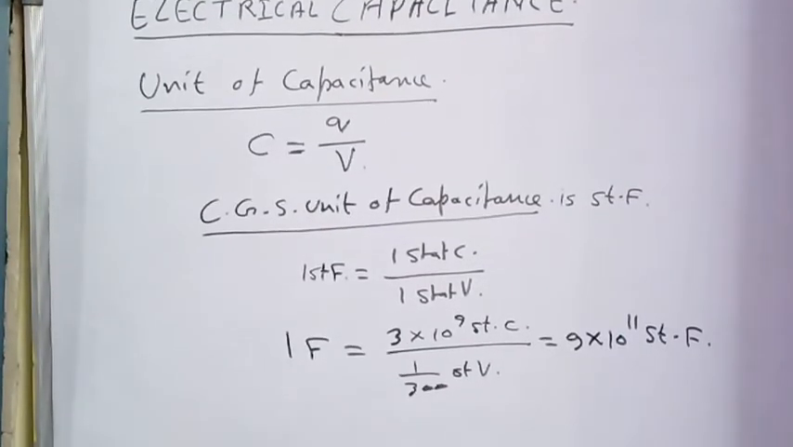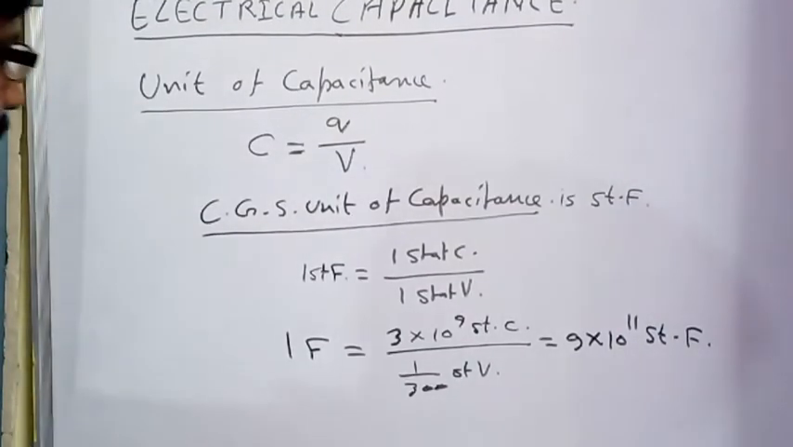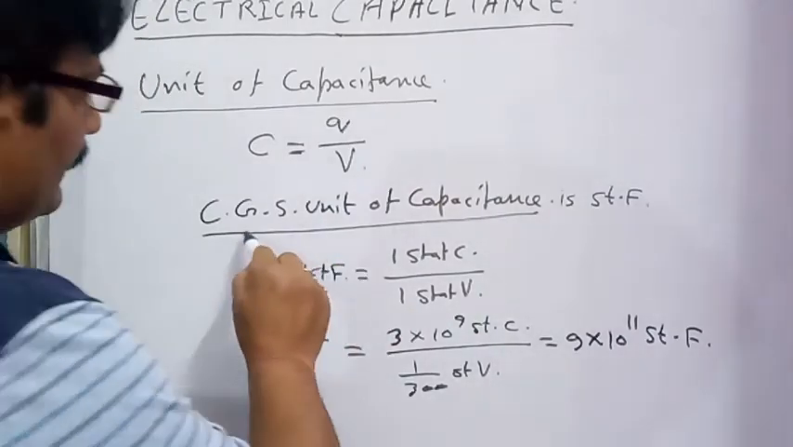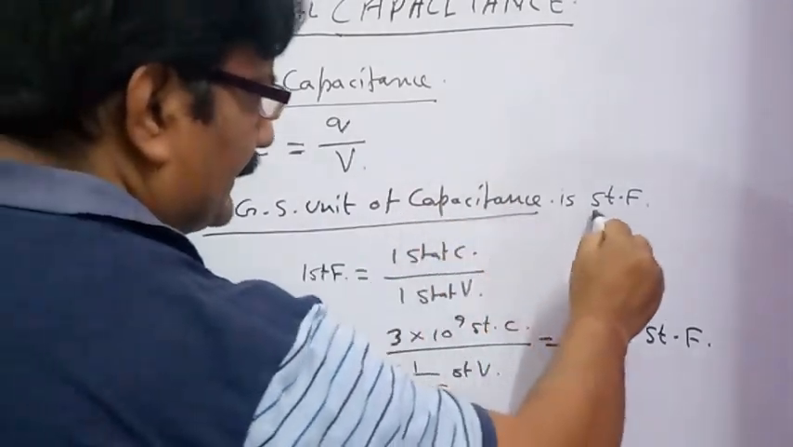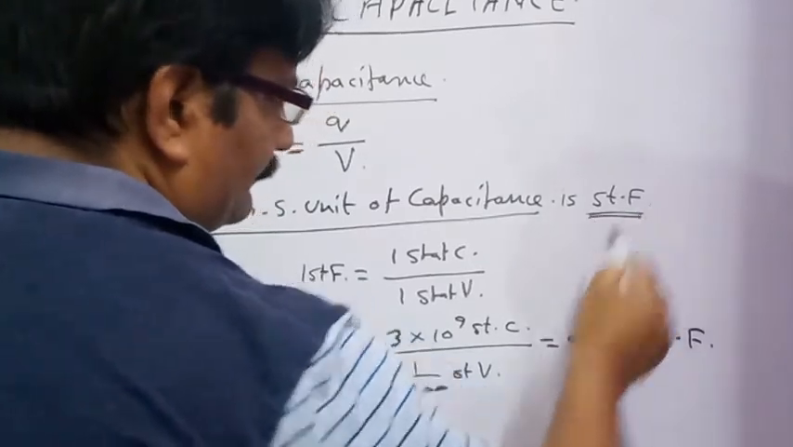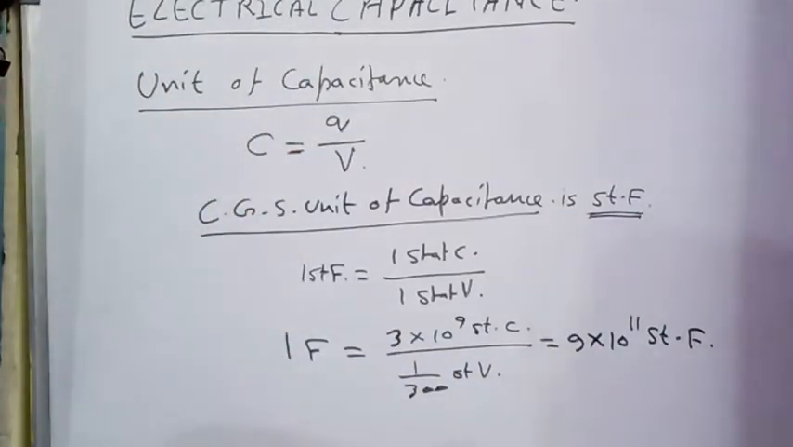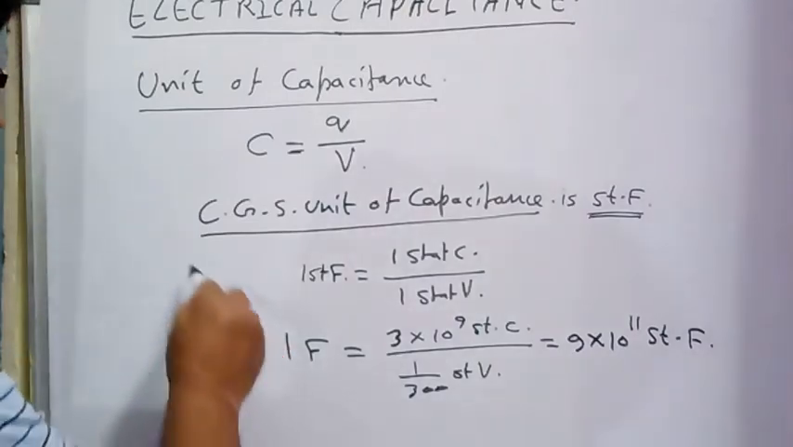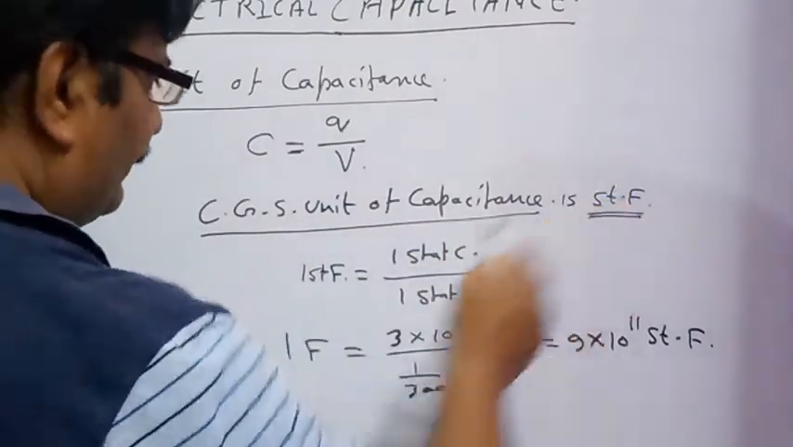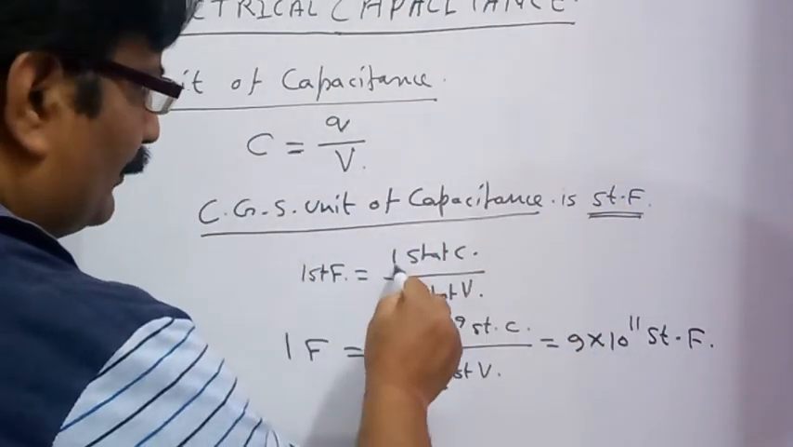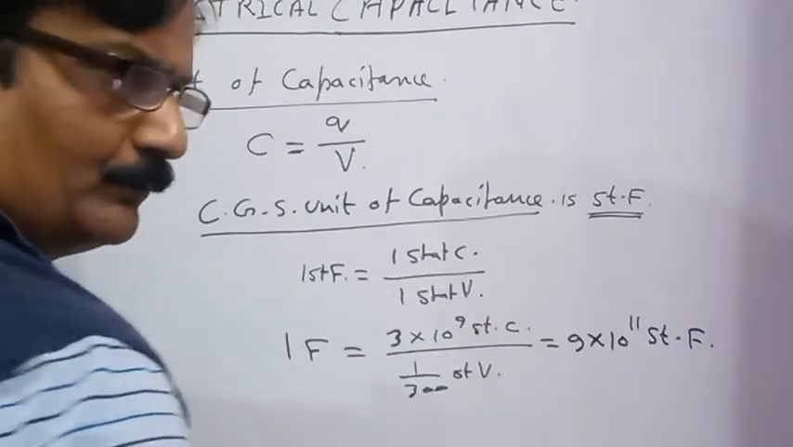Now after the SI unit of capacitance, what can be its CGS unit? The CGS unit of capacitance is stat farad. As we have defined CGS units of charge, potential difference, etc. as stat coulomb and stat volt, similarly, the CGS unit of capacitance is stat farad. 1 stat farad is equal to 1 stat coulomb by 1 stat volt.